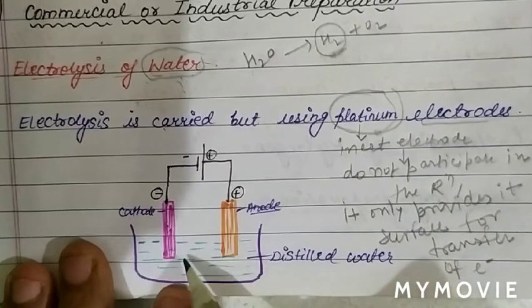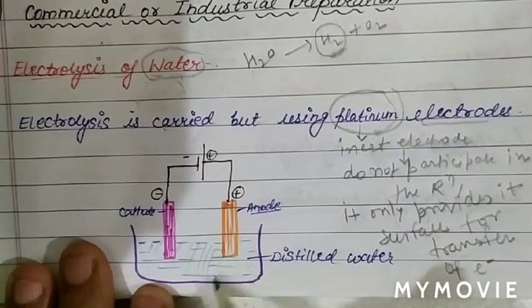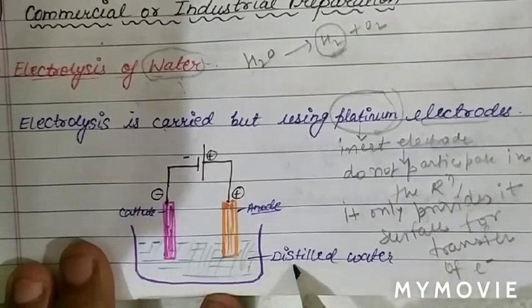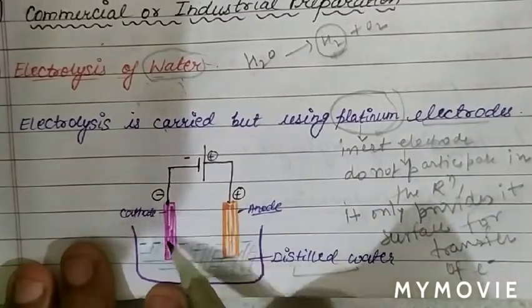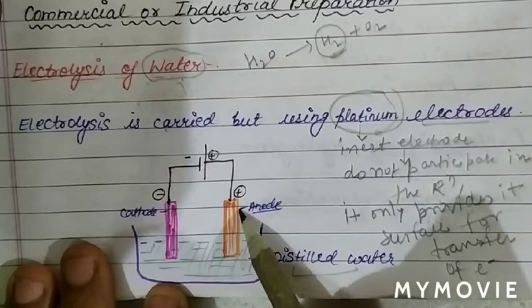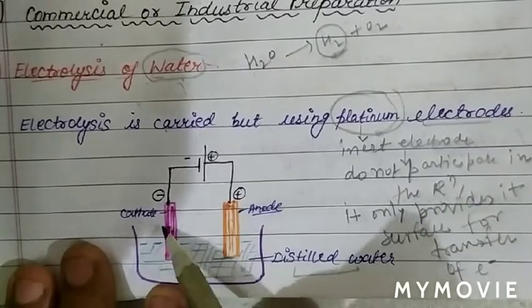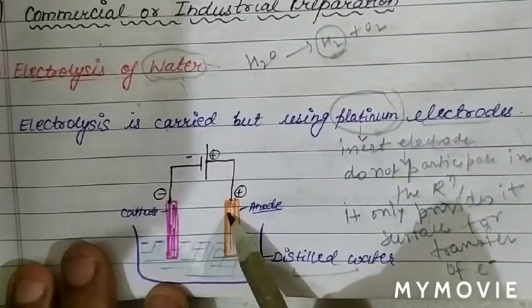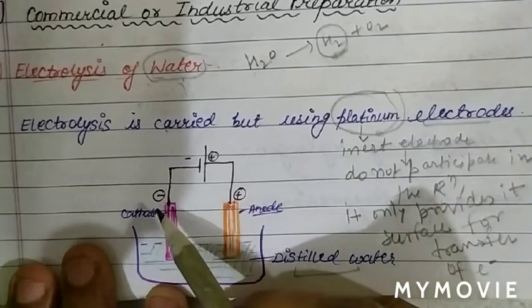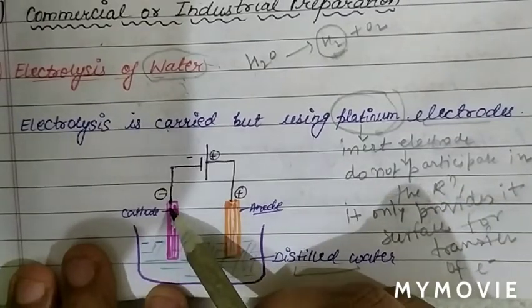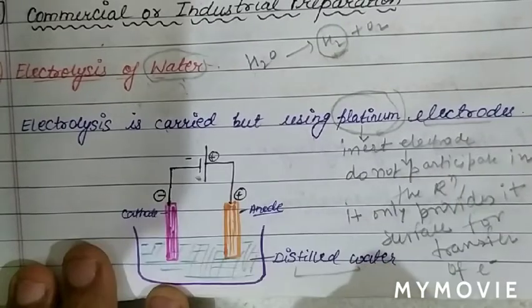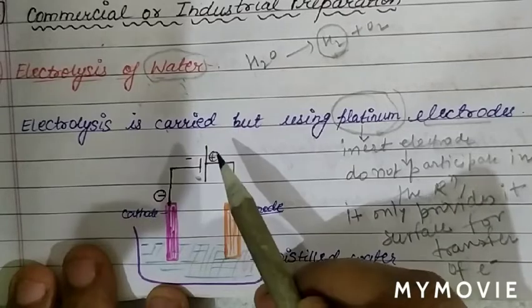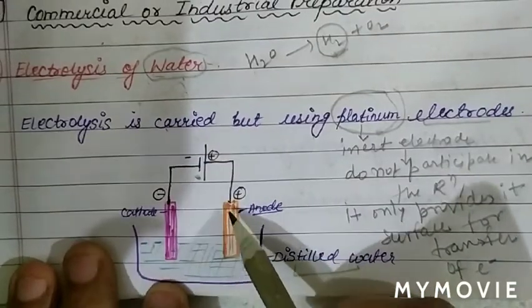See, so basically we take distilled water for the electrolysis, and these two electrodes, cathode and anode, are made up of platinum inert electrode. Now the cathode terminal is connected with the negative terminal of battery, and anode terminal is connected with the positive terminal of the battery.